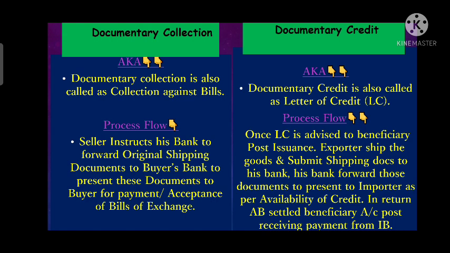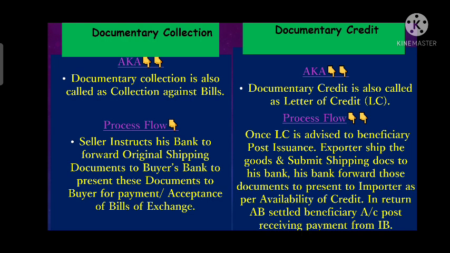What actually happens in documentary collection and in documentary credit? What is the process flow? Now we will discuss this. In documentary collection, first of all there is an agreement between the seller and the importer. After that, the seller will ship the goods. Once he gets the original shipping documents from the shipping company, the seller will submit these shipping documents to his bank, that is the remitting bank.